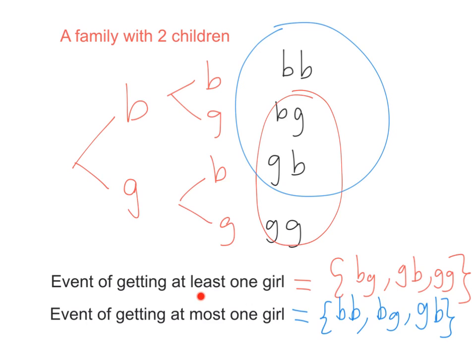at least one means minimum one, which in this example is one or two. Here is one girl, here's one girl, here is two girls. At most one means maximum one, which means one or less, which means 0 or 1 in this example. So that's 0 girls, that's 1, and that's 1 also.